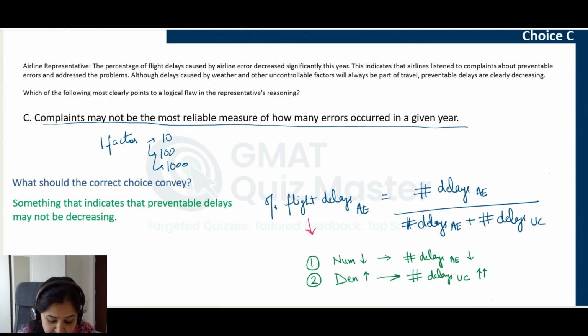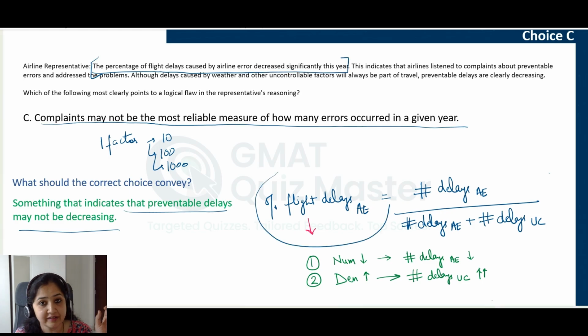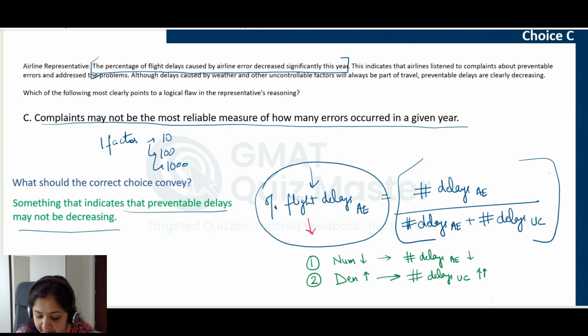Does it convey that the preventable delays may not be decreasing? The answer is no, because we clearly know that this percentage of flight delays caused by airline error has decreased. This factor has reduced. This is a fact given to us. Whether complaints are a reliable measure or not is not relevant here. Even if they are not reliable, this factor is reducing, so it will be dependent on one of these factors. Right? It is still possible that the number of delays due to airline errors might be reducing, which is leading to this reduction. So, this choice is irrelevant to the passage logic.